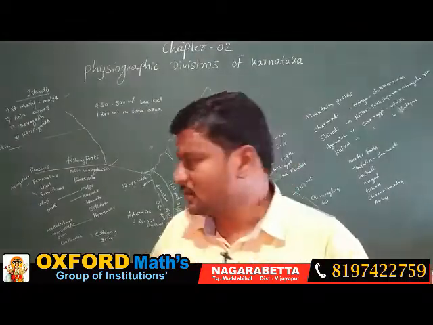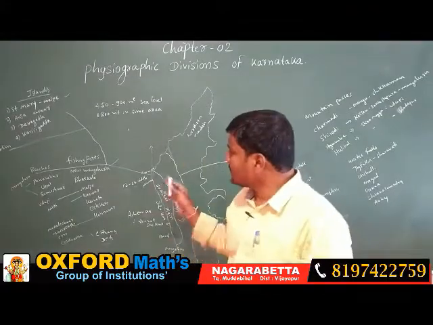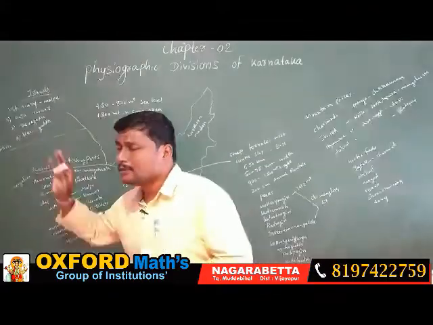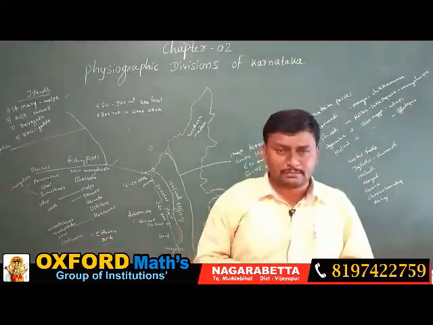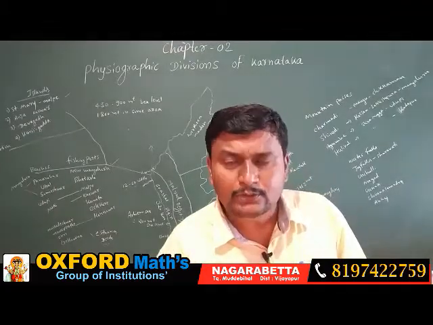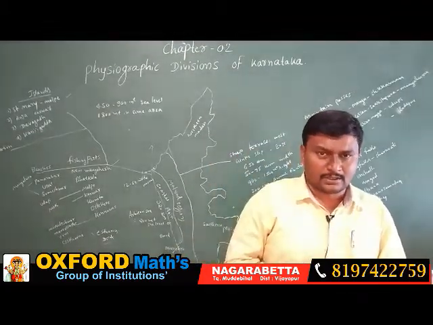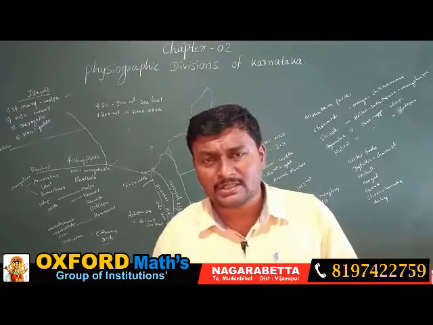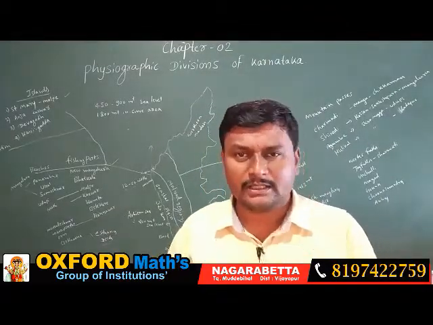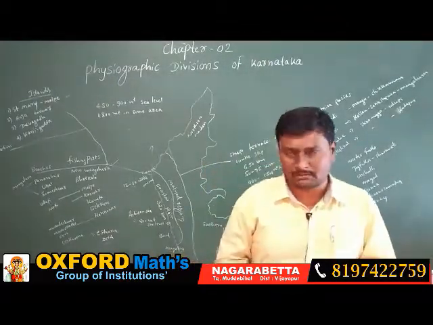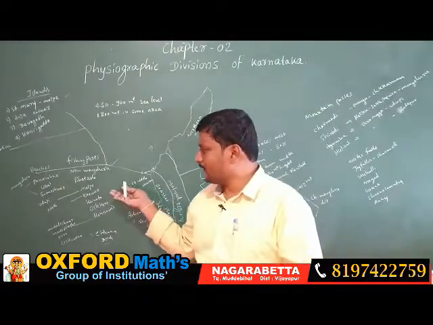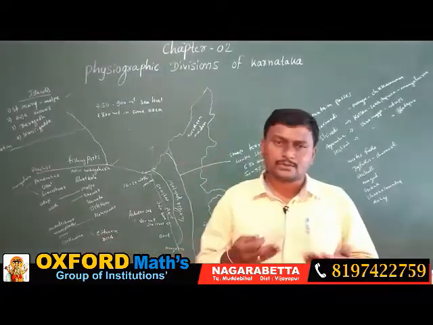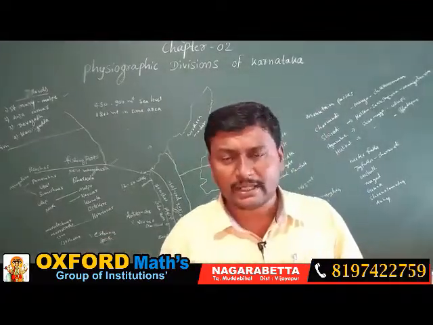This information we come to know. And what is the main occupation of the people who live in the coastal areas of Karnataka? The people who live in the coastal area of Karnataka, their main occupation is fishing, because the ocean is there and estuaries are there. So this supports fishing activities.